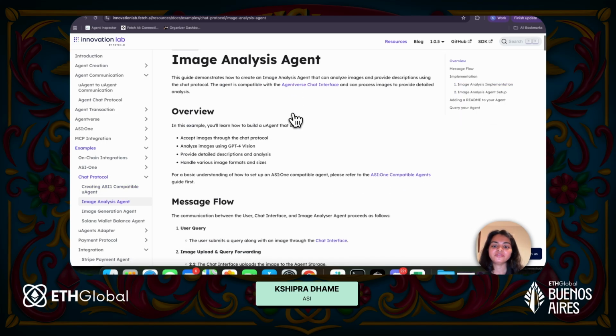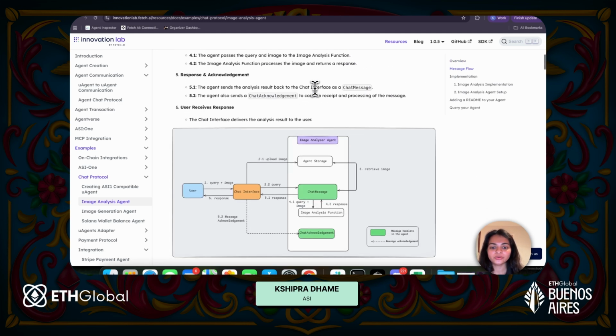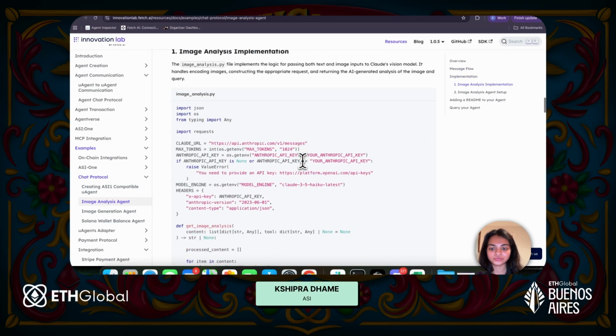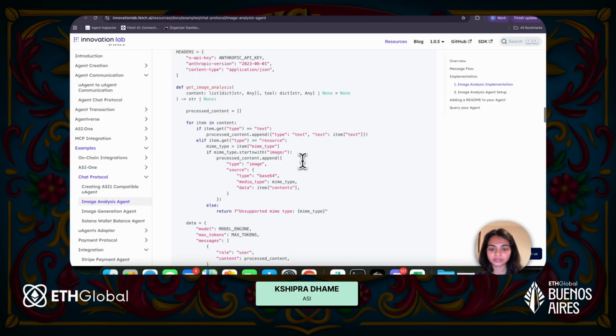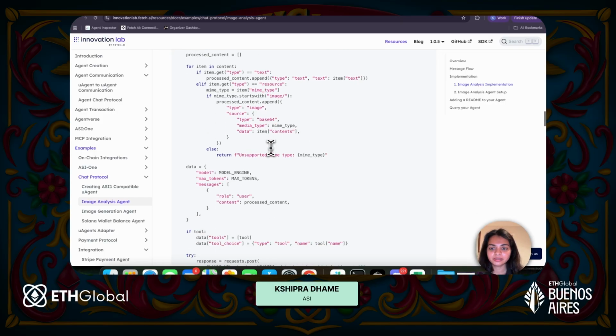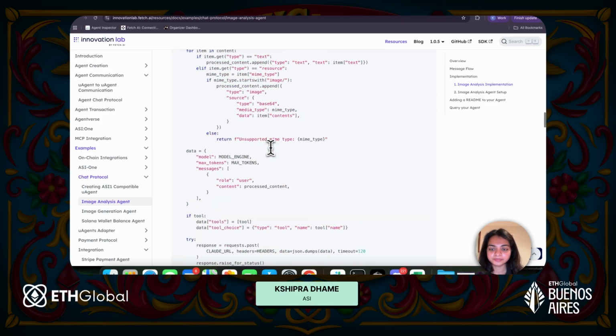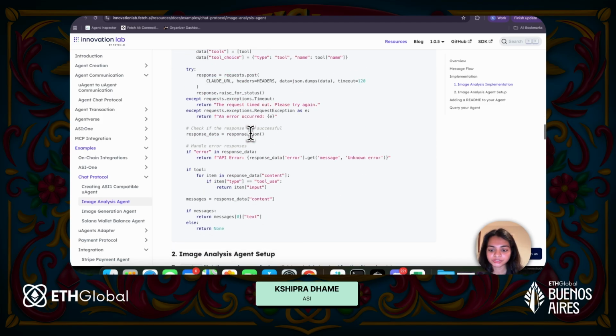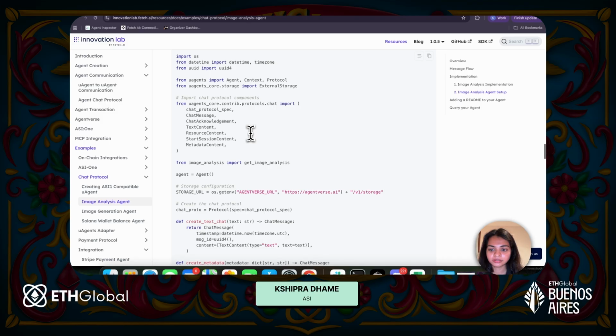Then let's say you want to pass some images to your agent, so how can you do that? We have this image analysis agent here, which can show you how you can pass resource content to the agent.